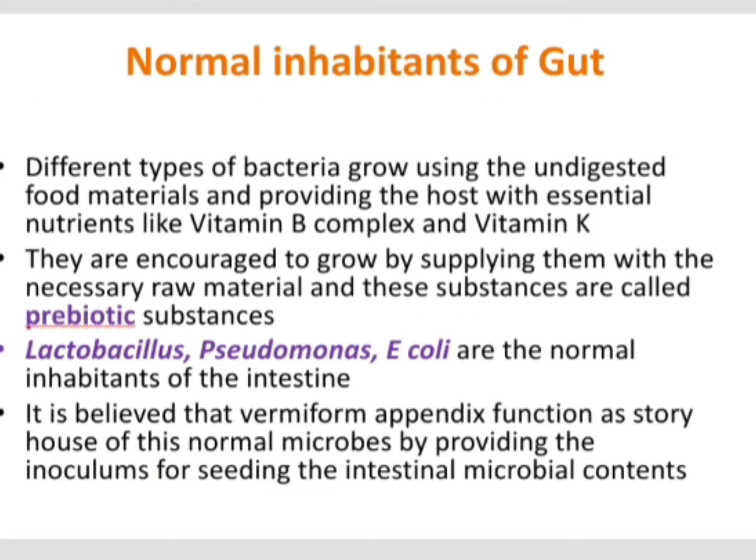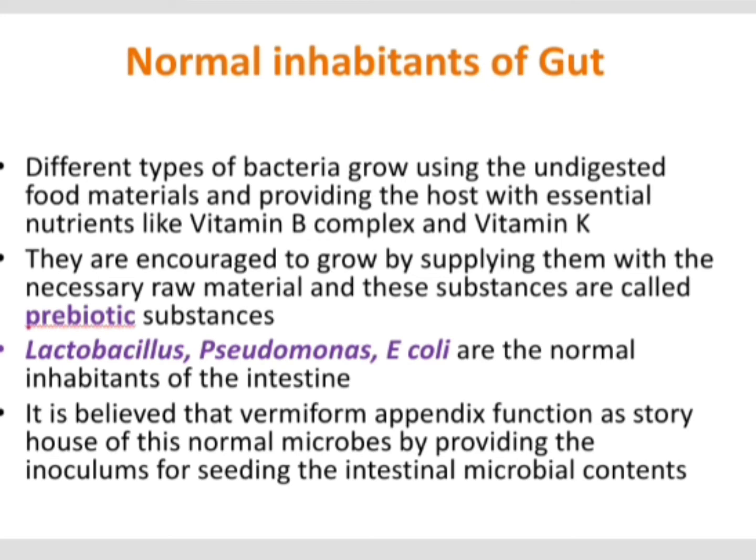Next is normal inhabitants of the gut. So, different types of bacteria grow in the gut using the undigested food materials. So, we know that most of the food materials get easily digested inside our gut, but some part of the food we consume remain undigested, and with the help of this undigested food, these microorganisms in the gut will grow, and they will provide human beings with certain essential nutrients like vitamin B complex and vitamin K. So this vitamin B complex and vitamin K are produced inside our gut by the help of these microorganisms.